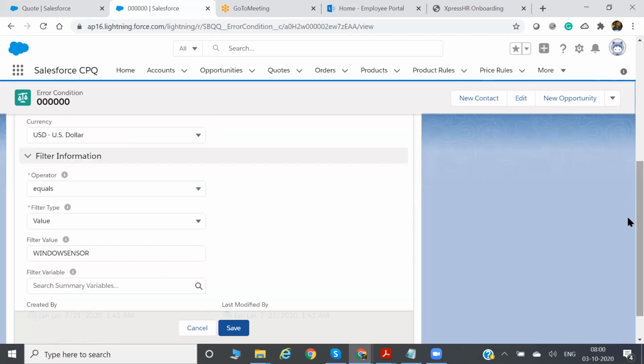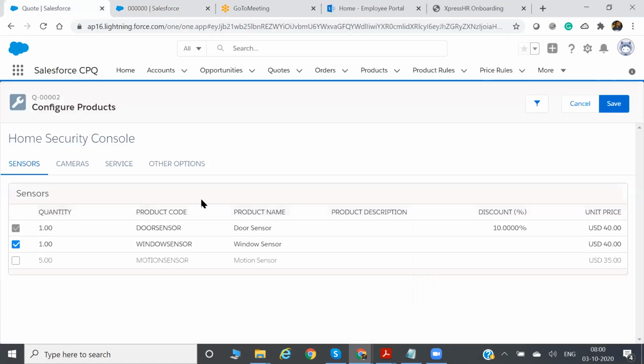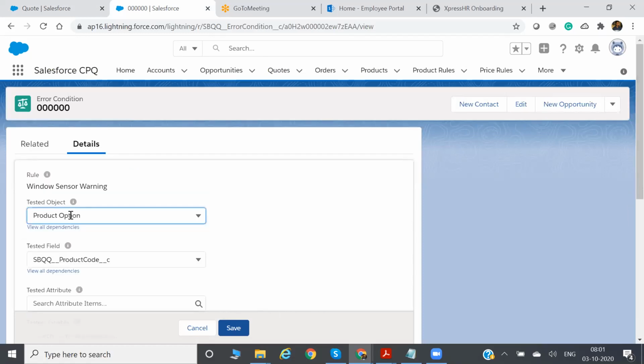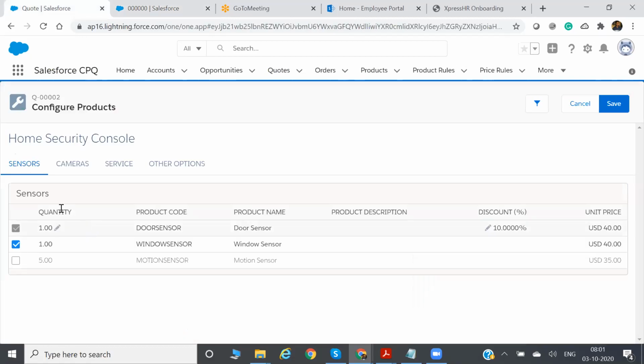You understood? I will explain again. When the product rule is fired, first it will check the product bundle. I have to go to this product bundle. My product bundle is home security console. It's matching fine. Next, it will check whether I should apply for this feature group, the feature, or the options. You have defined the tested object as product option, so it will directly go to the product option.